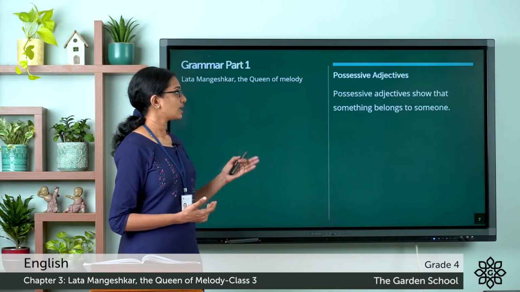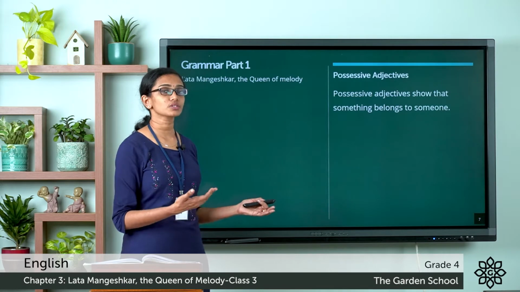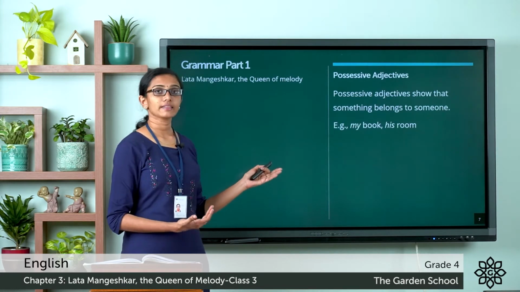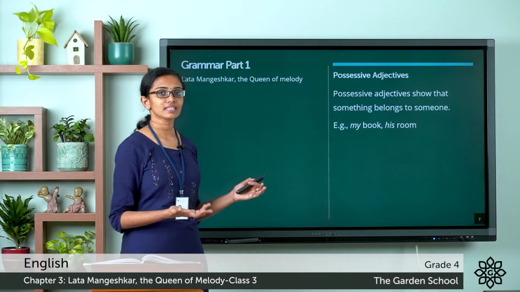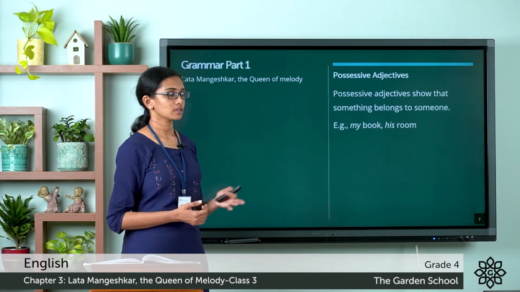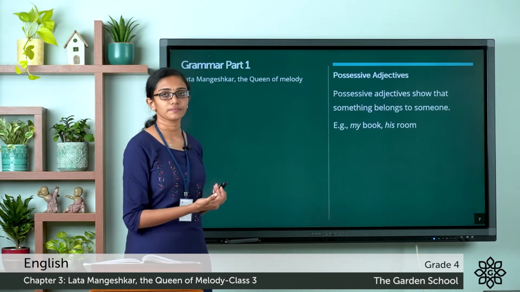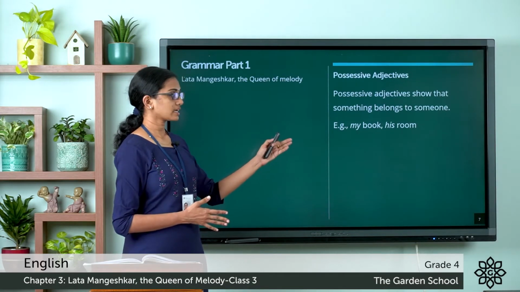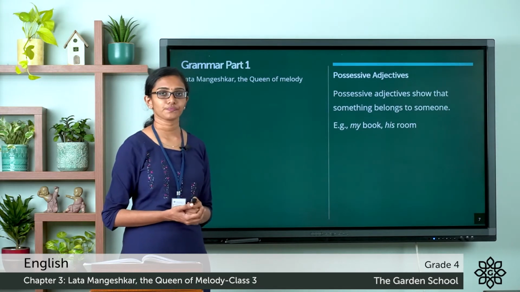So now possessive adjectives. These are used to show that something belongs to someone. For example, when you say my book, the adjective my indicates that the book belongs to me. So my is an example of a possessive adjective. Now the next example, his room. The word his indicates that the room belongs to that person. So it shows a possession there. So the adjective his is an example of a possessive adjective.